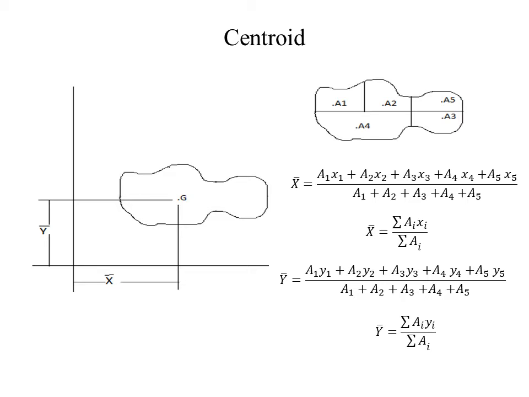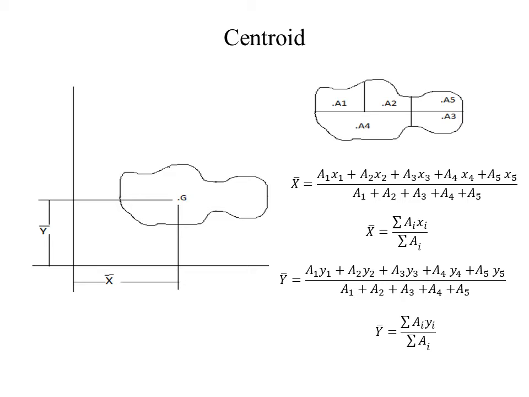Here in this figure, we have divided the area into 5 different portions, that is from A1 to A5. And the corresponding distances of each area from the y-axis is denoted as x1, x2, x3, x4 and x5, and the distances of all these 5 areas from the x-axis is denoted as y1, y2, y3, y4 and y5.